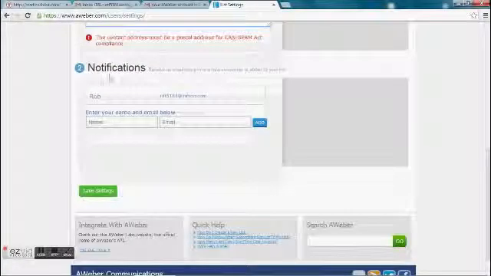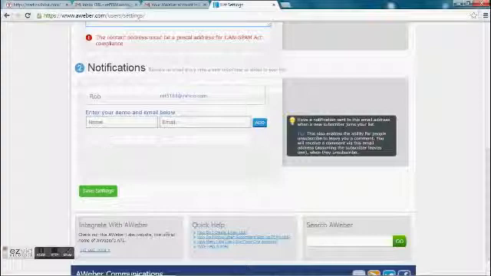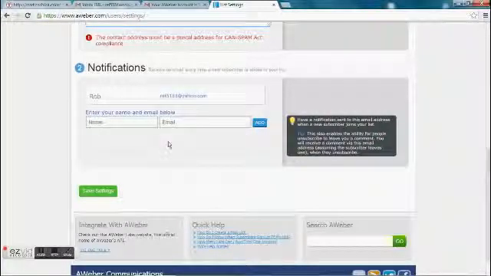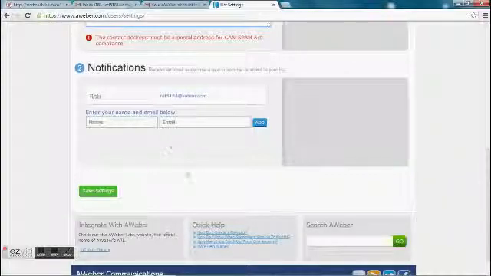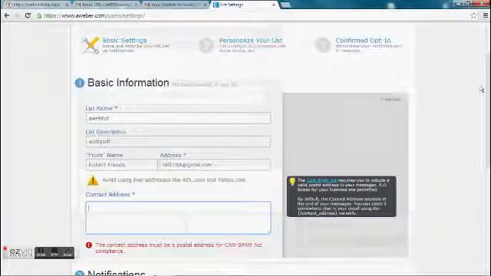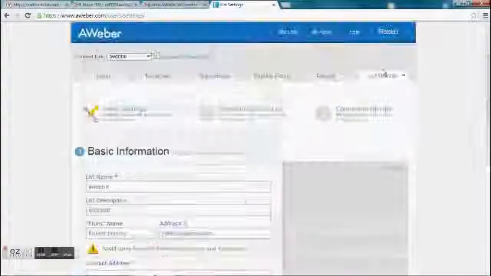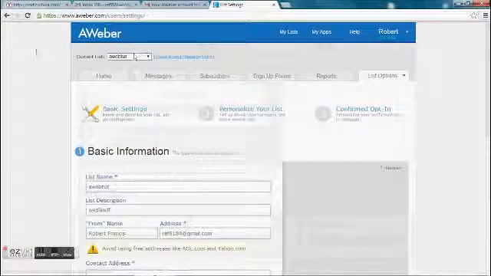And then the last thing in here is notifications. What this is for is you can put any email address you want in here, and anytime somebody signs up for your list, Aweber will notify you if you add an email in there. Then you just go down here and click Save Settings. Okay, and boom, you created your list.